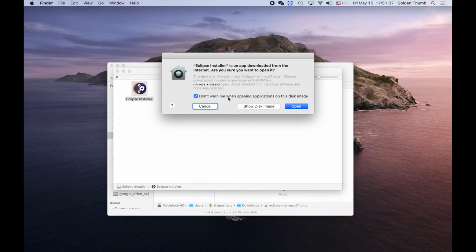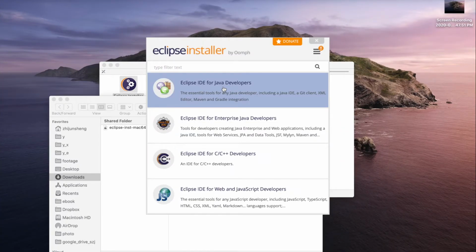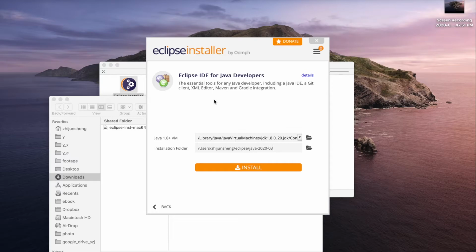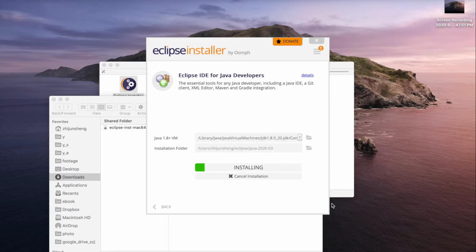Just click don't warn me when opening applications on this disk. Open. Let's continue with Eclipse IDE for Java Developers, the first one. Install. Accept. Done. Let's launch.